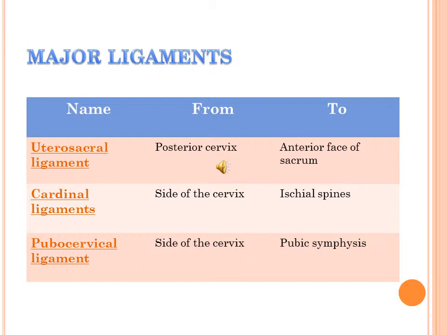Major ligaments. Name: uterosacral ligament from posterior cervix to anterior face of sacrum. The cardinal ligament goes from side of the cervix to ischial spine, and pubocervical ligament goes from side of the cervix to pelvic symphysis.